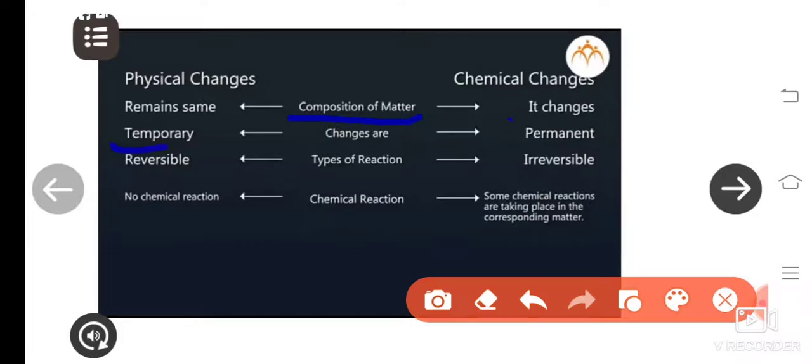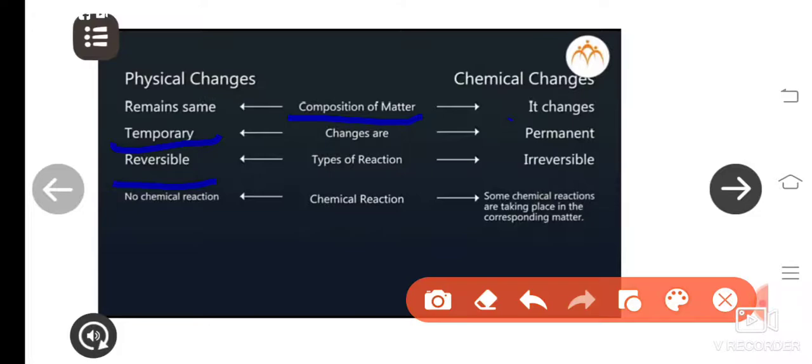It is temporary. Ice is converted into water, water into gas, and a reversible change can take place again, from water vapors into water, water into ice. So this type of change is reversible. Changes are temporary and there is no chemical reaction.